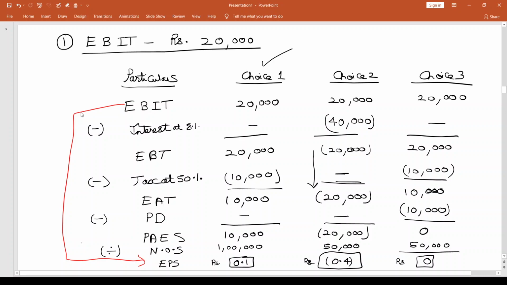Choice one has the highest EPS, and after choice one, the next in line is choice three, which gives me at least 0 EPS. It does not give me a negative EPS. Finally, you have choice 2, which is actually a negative EPS. So basically you're eroding shareholders' wealth, as compared to choice 3, which does nothing to shareholders' wealth, and choice 1, which adds a little bit to shareholders' wealth. So looking at this EBIT to EPS analysis, when the EBIT is 20,000, I would go for choice 1. This is for the first level of EBIT.